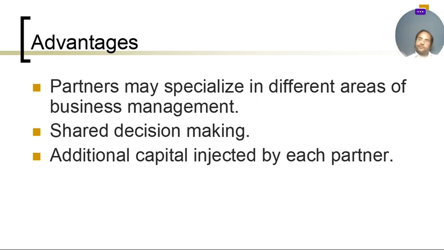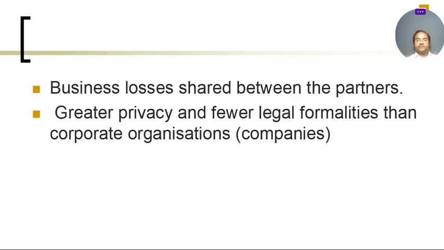So in a partnership, every partner injects capital according to their percentage. Business losses are shared between the partners. This is also an advantage, that all losses are not borne by one person.